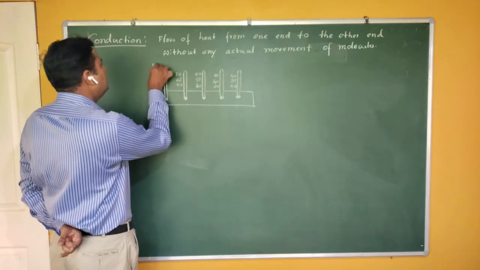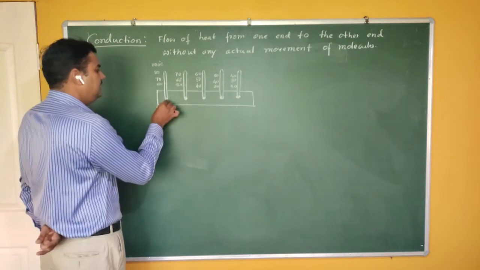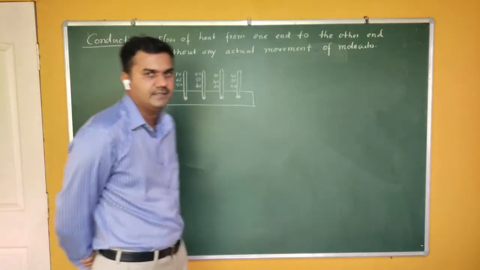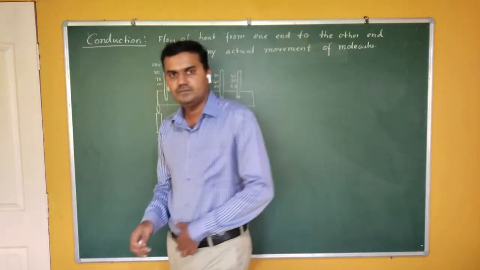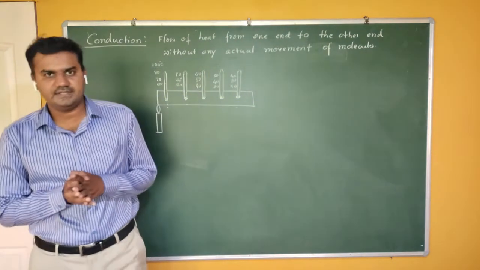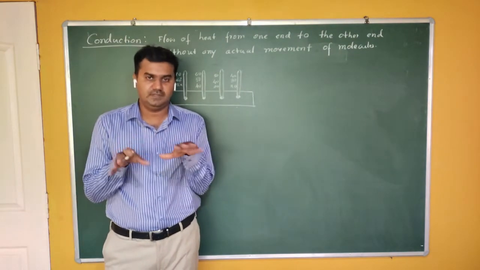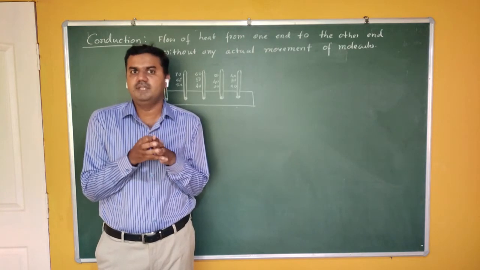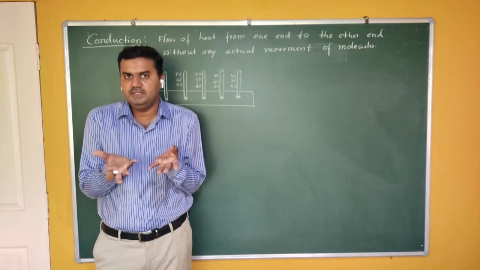Let me assume that after some time, this end attains a temperature of 100 degrees centigrade. That is the maximum temperature it can absorb. If you cross that 100 degrees centigrade, there may be a possibility that it starts melting. That is the maximum absorption. Once it absorbs the maximum, then it doesn't